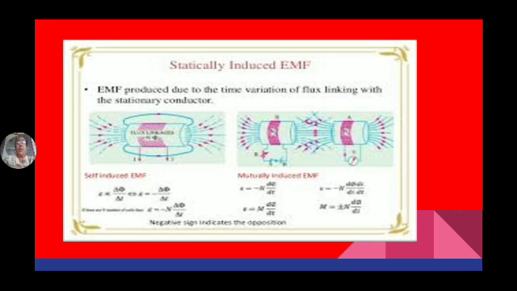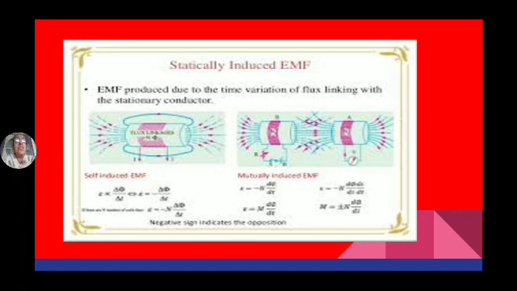Like that, we are able to hear the radio voice from the first house in the second house. Similarly here also, the flux is developed in the first coil, and that flux links with the second coil. If I keep this one coil, and another coil nearer to it, and flux is developed in this coil, definitely this flux links with the other coil also. So whenever a conductor cuts the flux, EMF is induced. Based on that, some EMF will be induced in this conductor also. That is the first.